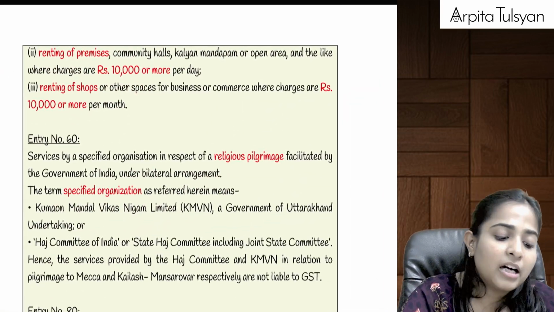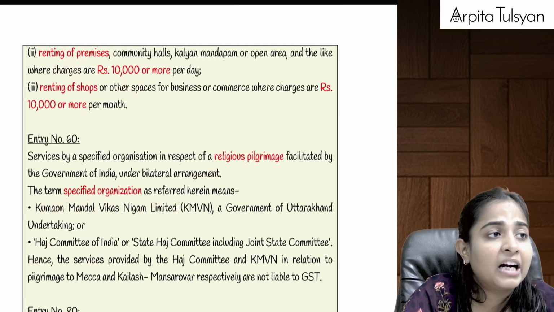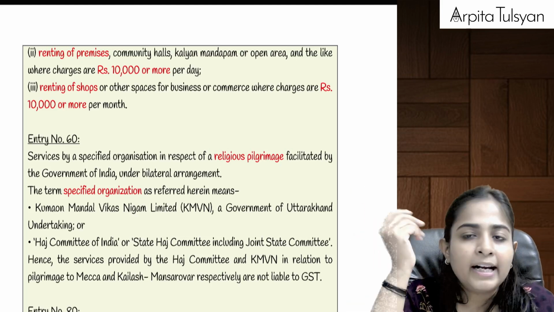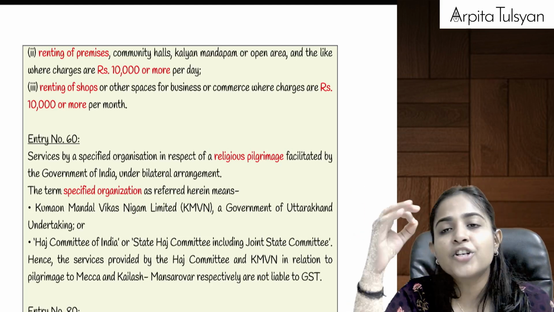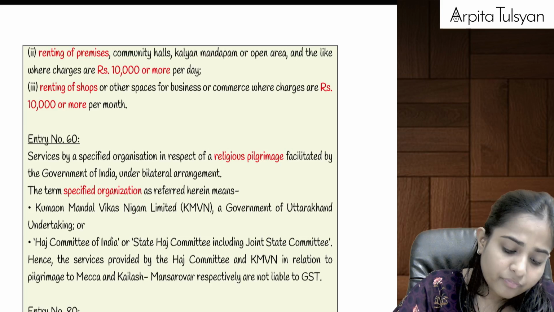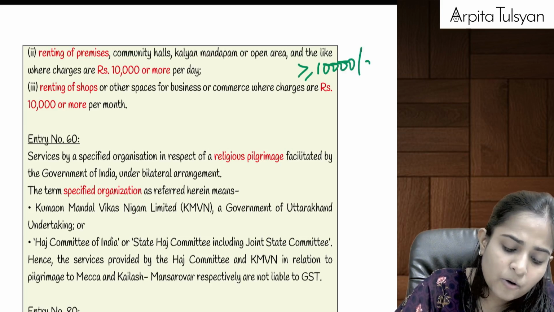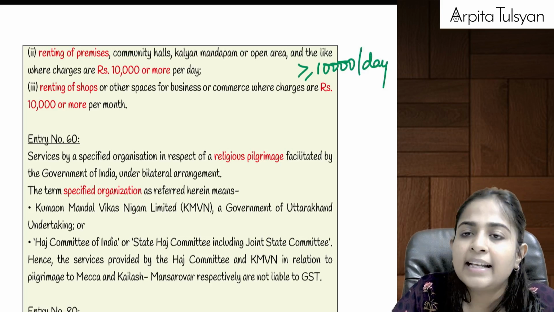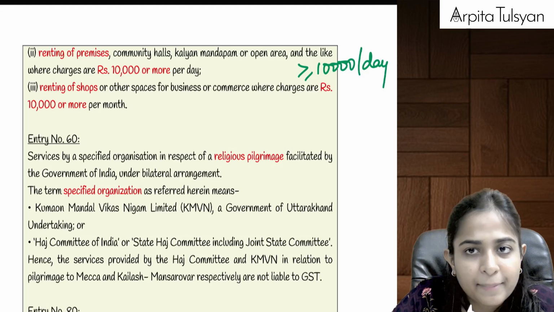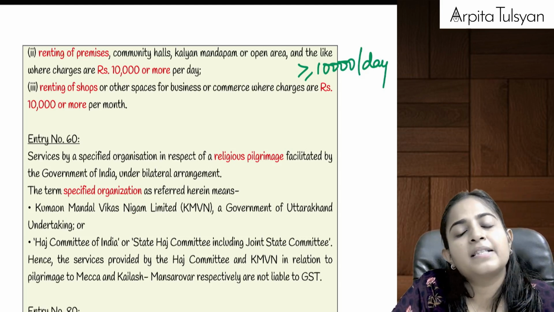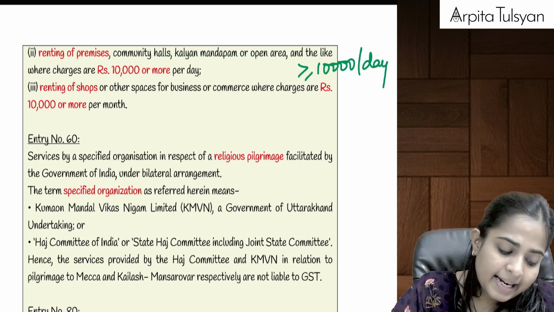Similarly, if there is any community hall, or any kalyan mandapam, or any open area which we have given on rent to any particular person, and if the charges are more than or equal to 10,000 per day, then it will become fully taxable. Okay, if the charges are, let's say, 10,500 rupees, then GST will be applicable on the entire 10,500. Exemption will be available if this renting amount is less than rupees 10,000 per day.